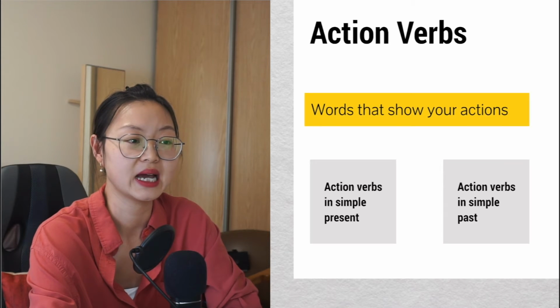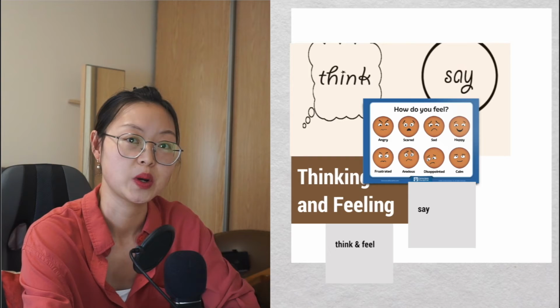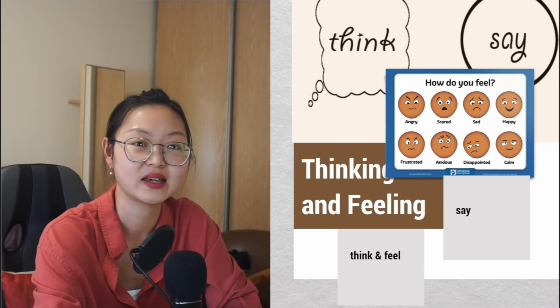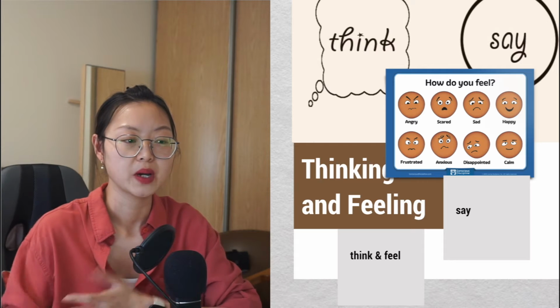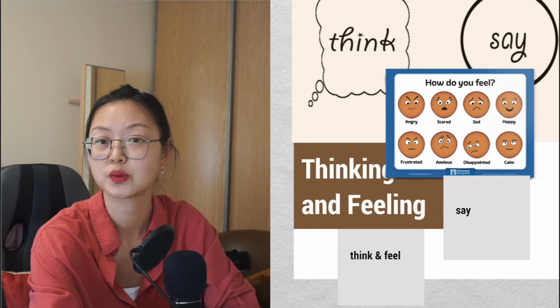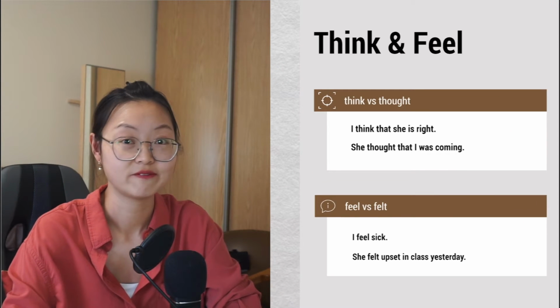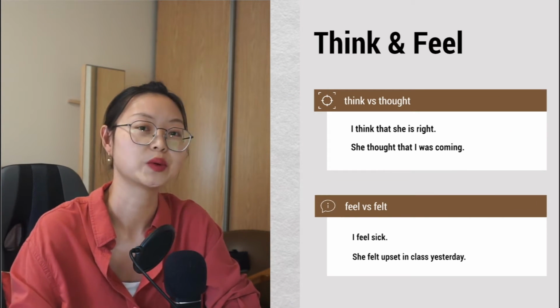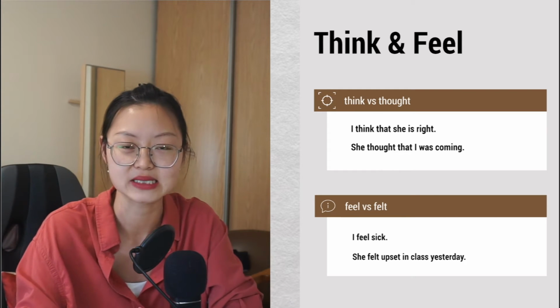So now let's have a look at verbs that show thinking, saying, and feelings. When you talk about think and feel, what do you normally use? Those verbs are think, feel. Of course, those verbs have simple present and past tense as well.